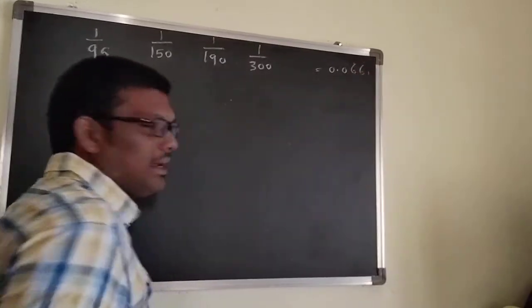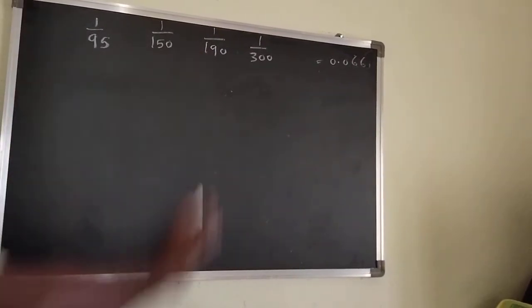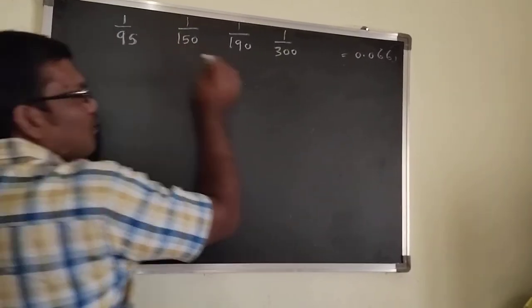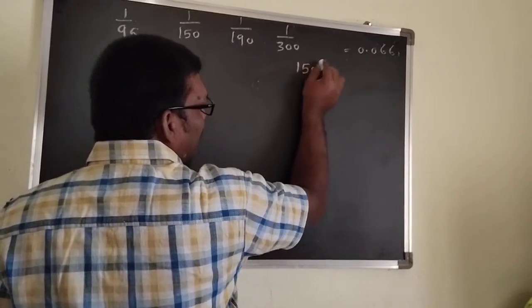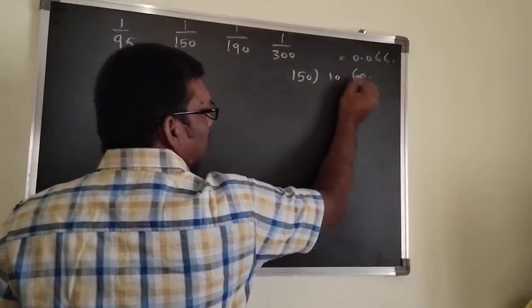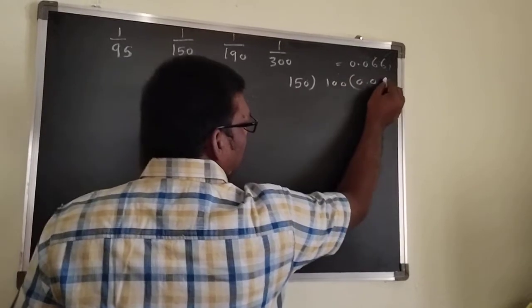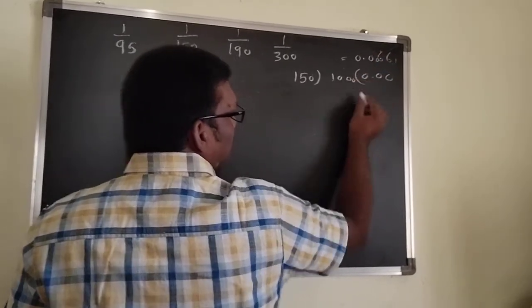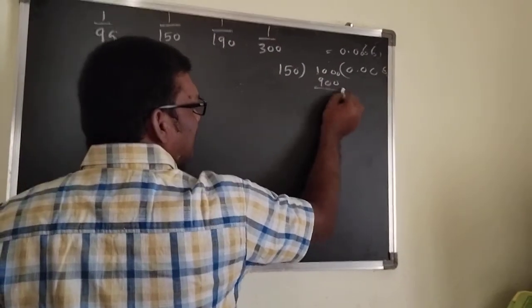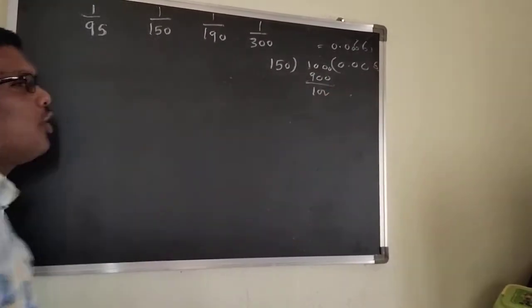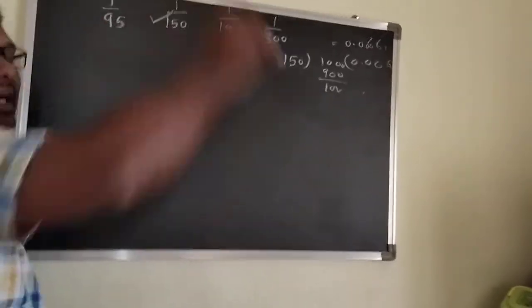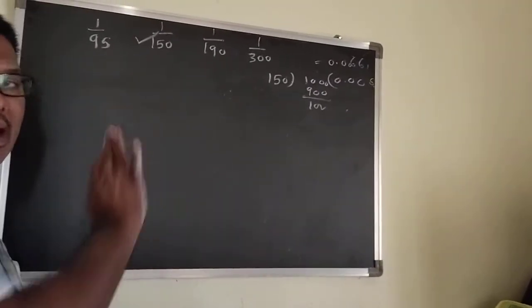But in the options there is no 0.066. Now see, in option B, 1 by 150 is there, which is approximately 0.0066. Approximately the answer is option B. Like that you can calculate it.